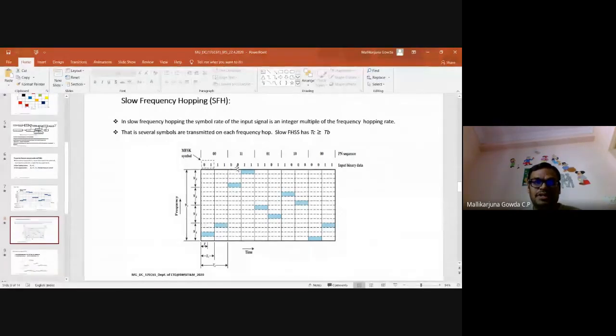Next is what? 0 0, right? The symbol is 0 0. And what is the pseudo noise? It is F3. I said the first one is FC0, FC1, FC2, FC3. That is why in this FC3, and it is 0 0, so in the first slot. Next one is the 1 1 symbol, so it goes here, in this FC3 only, it is 1 1.